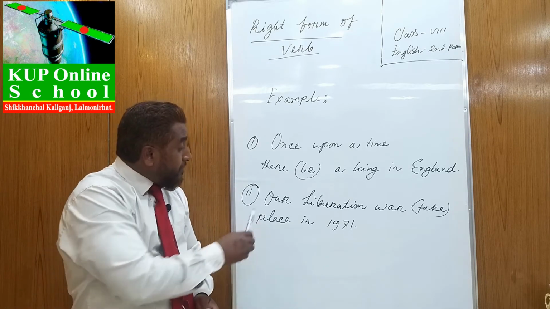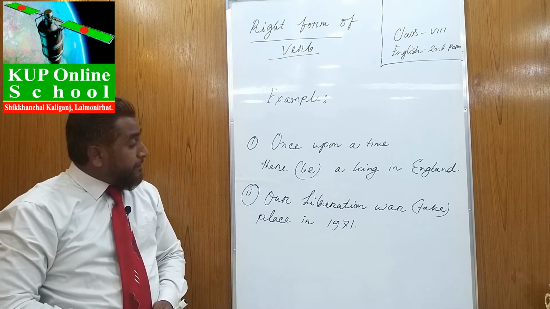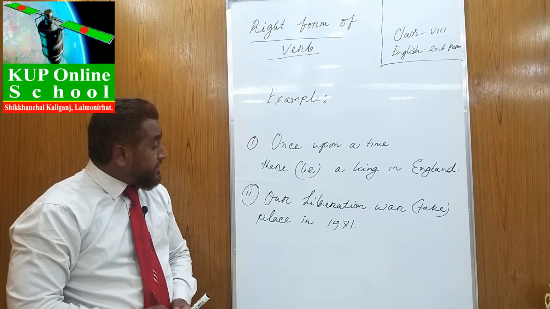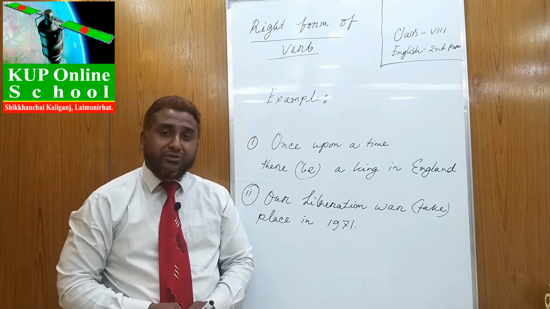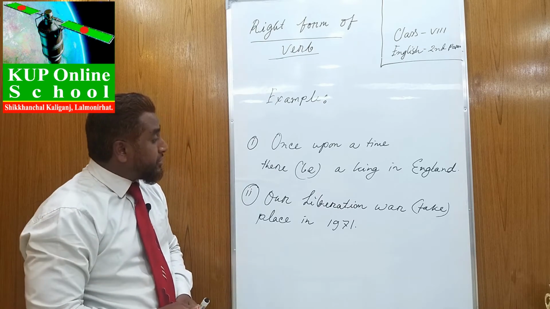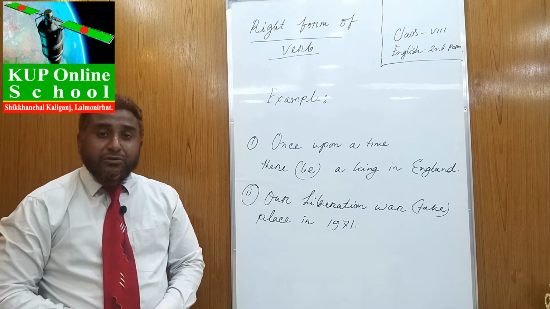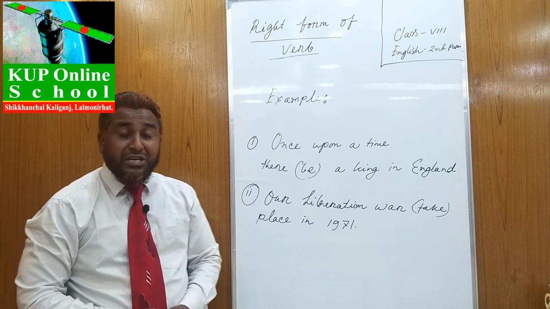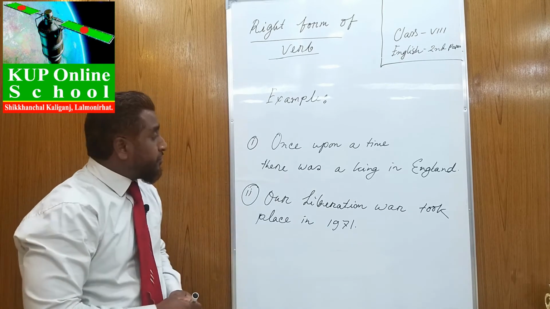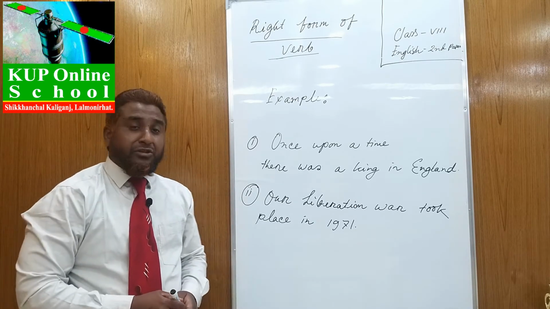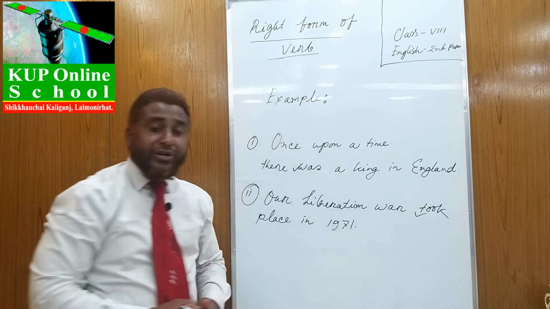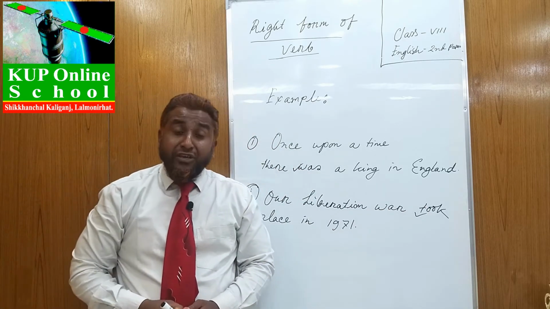Similarly, here you will find the indication of past time, in 1971. So you can use here the past form of verb take, that is took. Our liberation war took place in 1971. Just in this way we can find out the solution. Was and took. Okay, dear learners, I think you are clear.